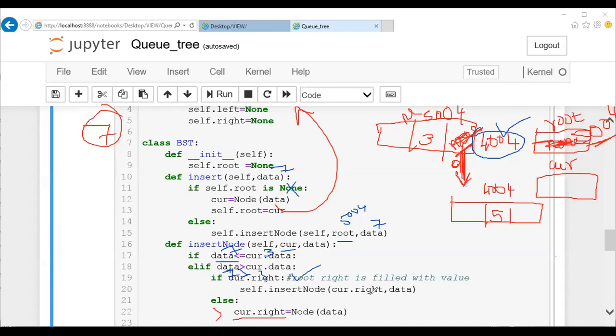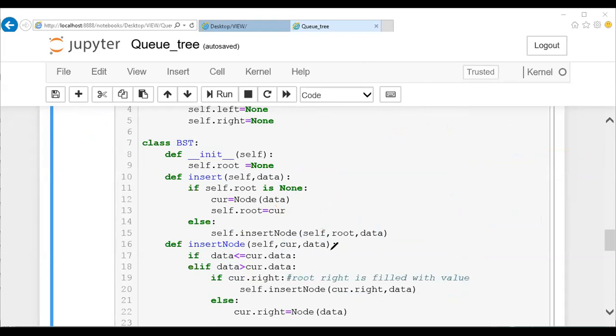So when the condition is true, this insert function is called again. What is the parameter? Your current.right. What is your current right now? This particular 5004 is the current right now. So .right is 4004. So 4004 will be passed as your next address, and the data is again 7. Now what happens? This particular 4004 data is 5. So I'll check 7 less than or equal to 5. My condition is false. Again, I'll come back and check for a right node. When it is none, this process will be initialized. So this is like a recursive process, guys.